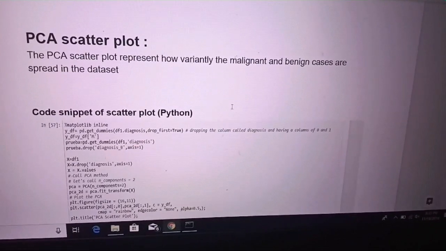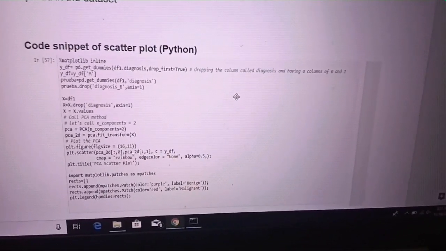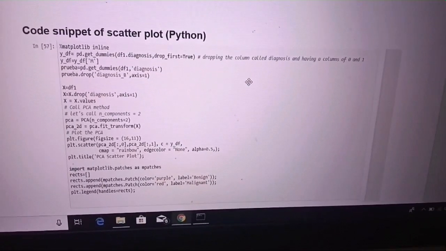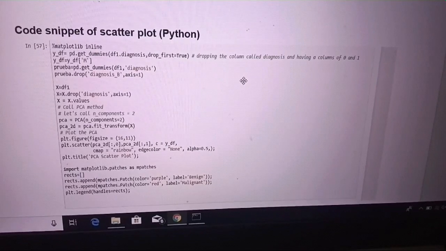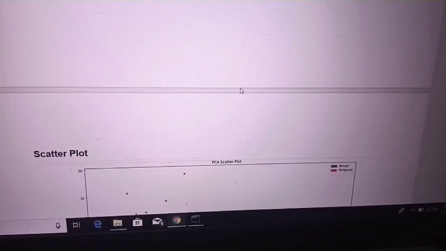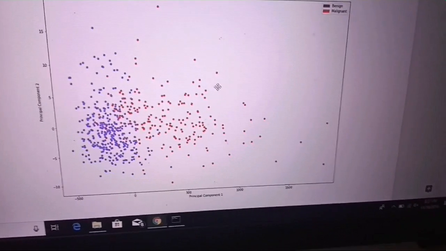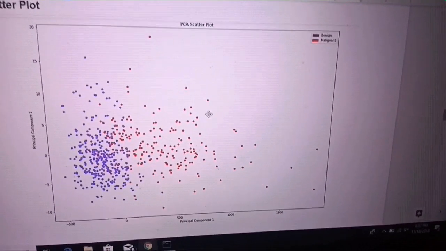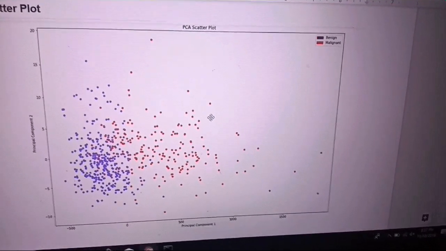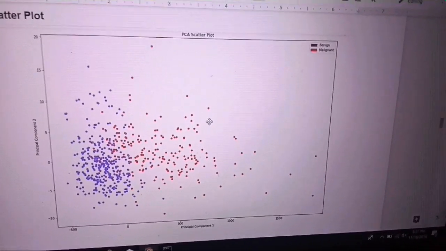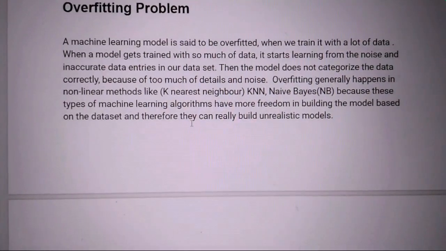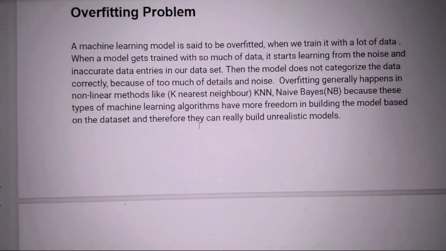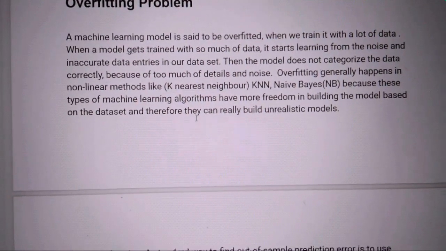In this PCA scatter plot, we have plotted the PCA plot for only n components equals 2. Here is the code for the PCA scatter plot, and this is the scatter plot showing principal component 1 along the x-axis and principal component 2 along the y-axis, plotted for benign and malignant cases, as we can see in this PCA scatter plot.